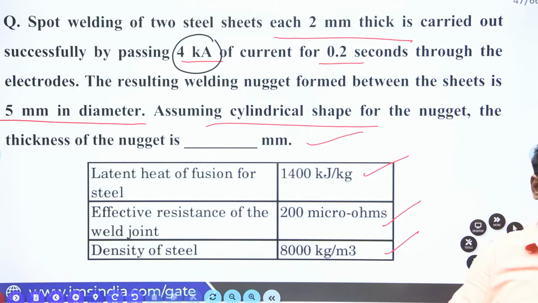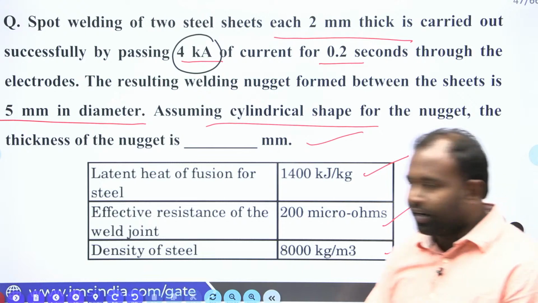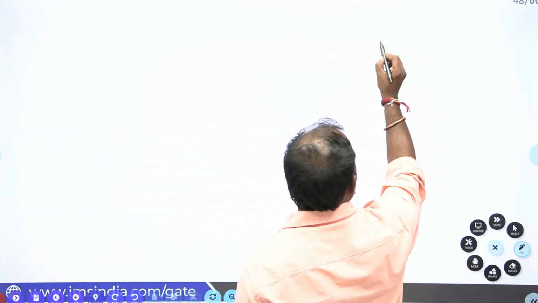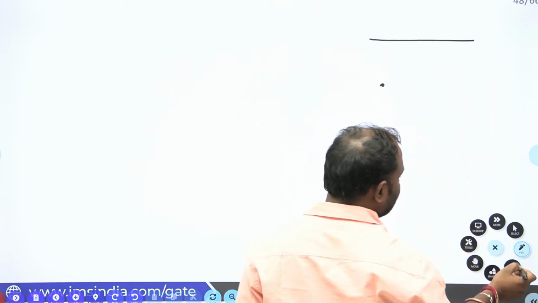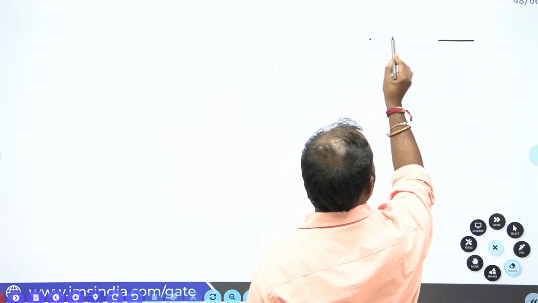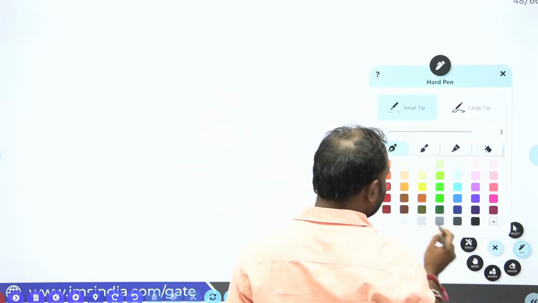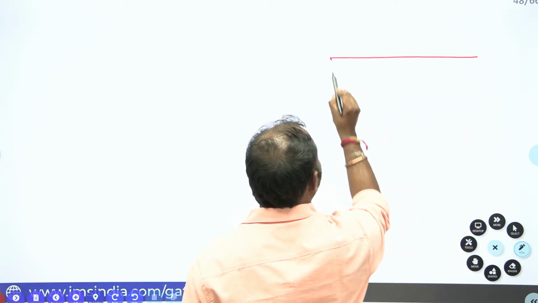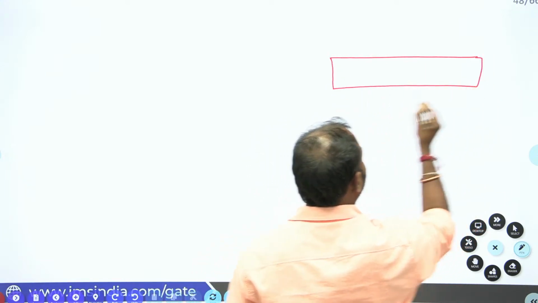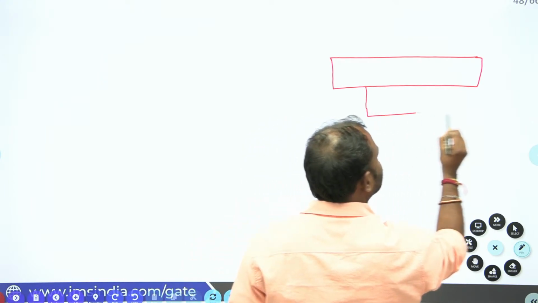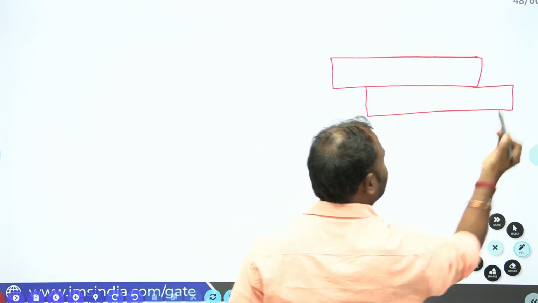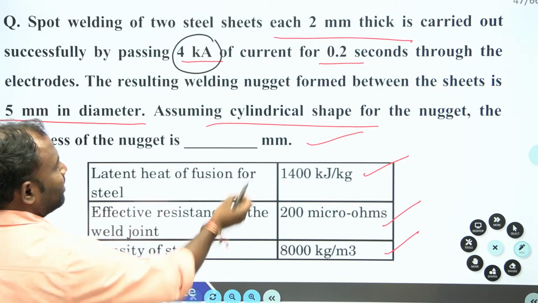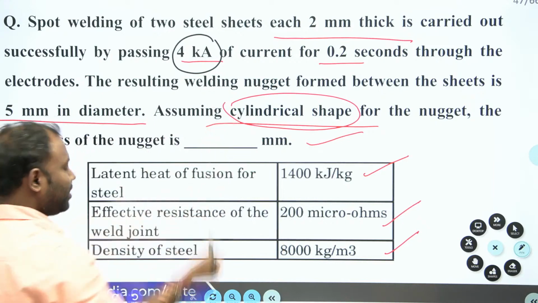Now let us solve this question. Two steel sheets are spot welded like this. The weld nugget formed is cylindrical shape, as they said in the problem, between the two sheets.